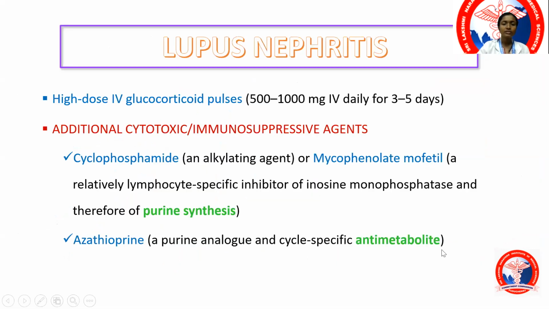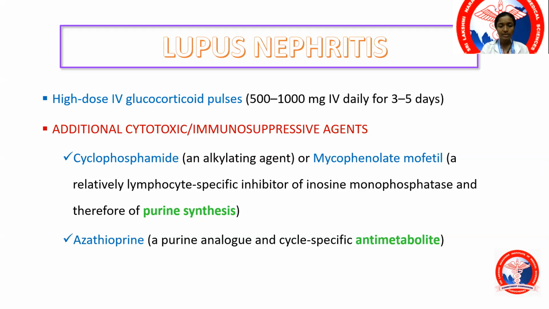Again, these are for lupus nephritis. You have other immunosuppressive agents also. These are some of the cytotoxic agents which have more side effects, but have to be used in individuals who have steroid unresponsive lupus nephritis. Cyclophosphamide or MMF, also known as mycophenolate mofetil. Cyclophosphamide is an alkylating agent. Mycophenolate mofetil is a relatively lymphocyte-specific inhibitor of inosine monophosphate dehydrogenase. Basically, it inhibits the purine synthesis.